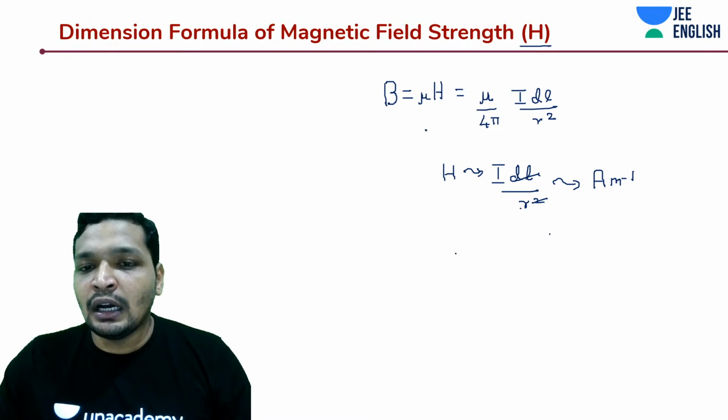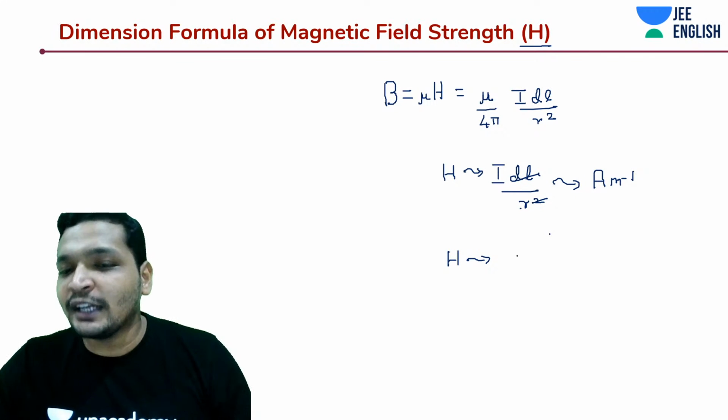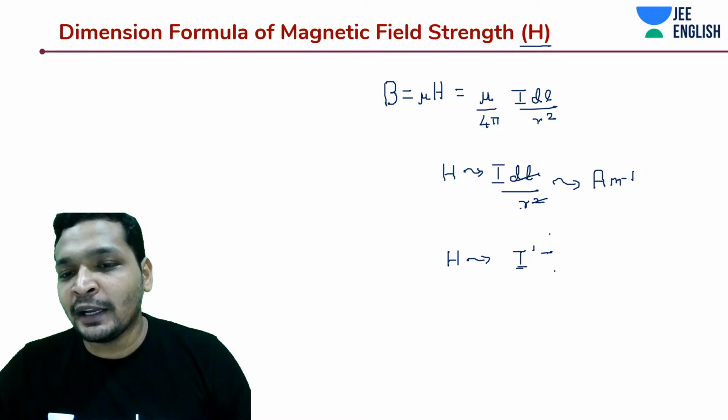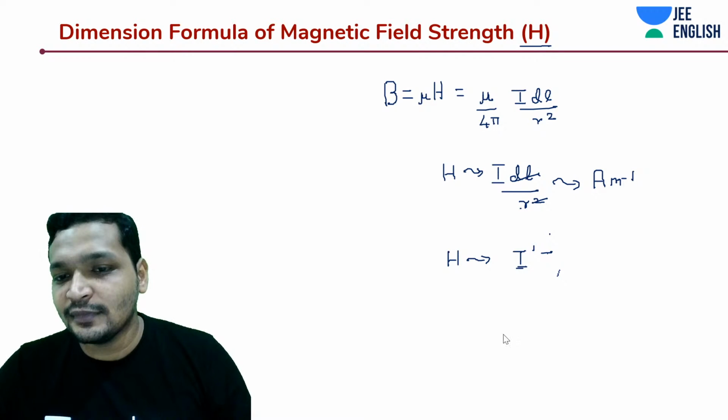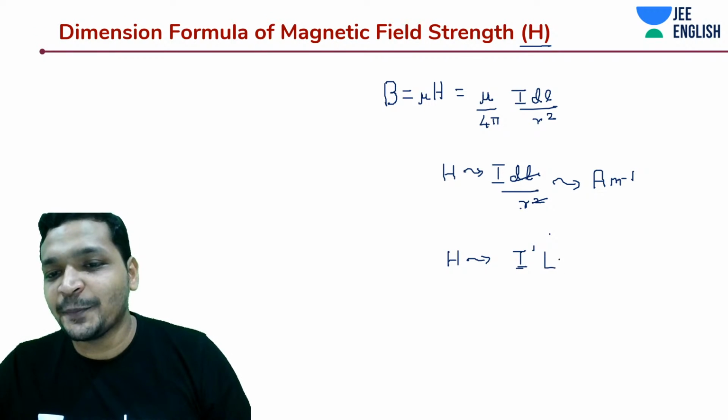So that being said, what should be its dimensional formula? I don't need to write anything actually. It's I to the power 1 and L to the power minus 1. Pretty simple, huh? The simplest one that we have done today, isn't it?